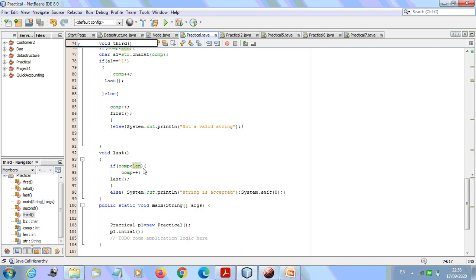Whatever 0s and 1s are written after that, we are going to exhaust all of them here, because that string will be accepted since we got 3 ones one time. So if comp is less than length, we have a self loop here, that's why we call this last, and we have already incremented comp plus plus because we want to increment the index value.